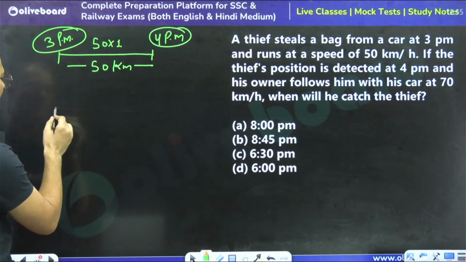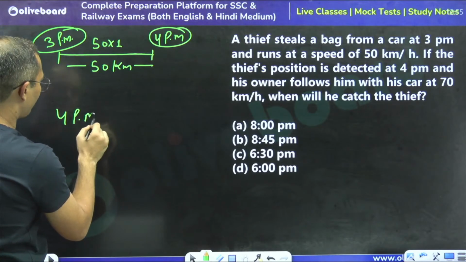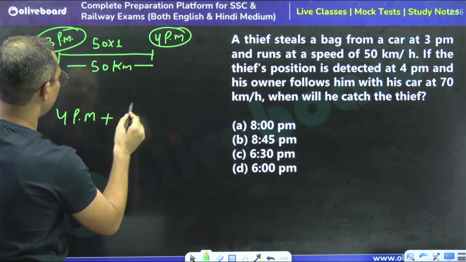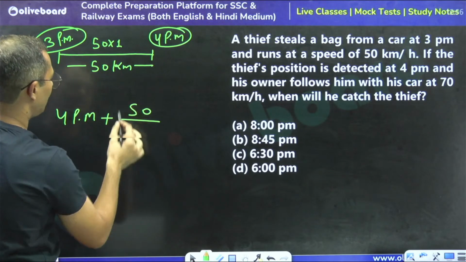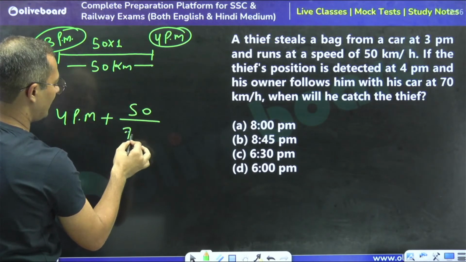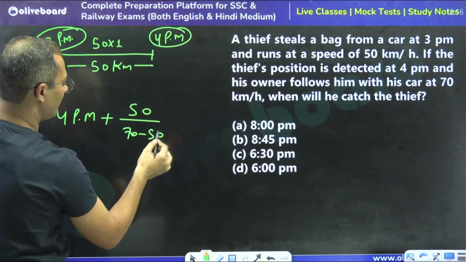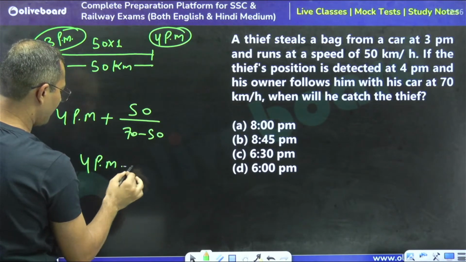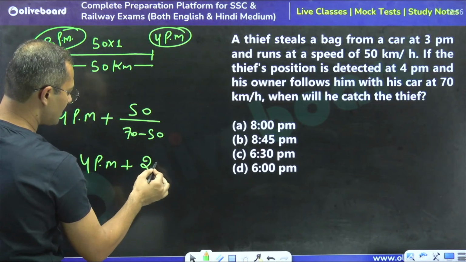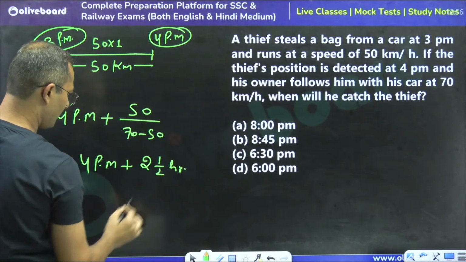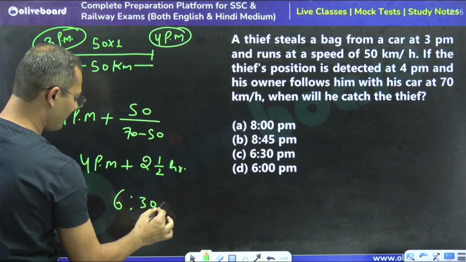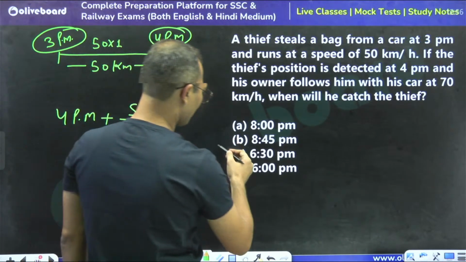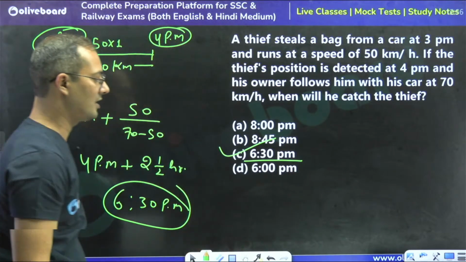So after 4 p.m., the time is going to be 50 divided by relative speed, 70 minus 50, that is 20. So this is 4 p.m. plus 2.5 hours. So at 6:30 p.m. the owner will catch the thief.